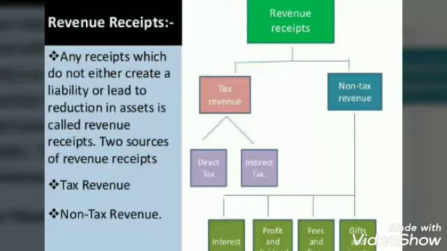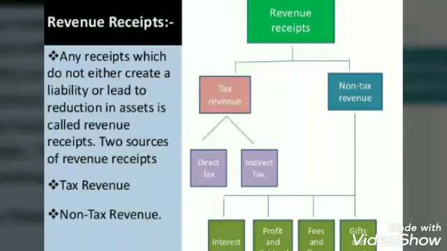Then we have a direct tax. You all are familiar with that because your father might be paying it. It is a tax imposed on the income of a person, which is known as income tax, isn't it? This tax is a final burden on a person. It is imposed on the income of the person and he himself bears this burden. The burden of income tax cannot be shifted to any other person. So income tax, corporation tax, gift tax, wealth tax are all examples of direct tax.